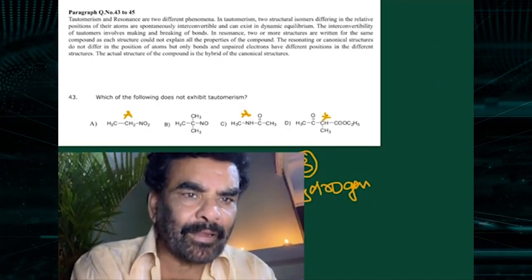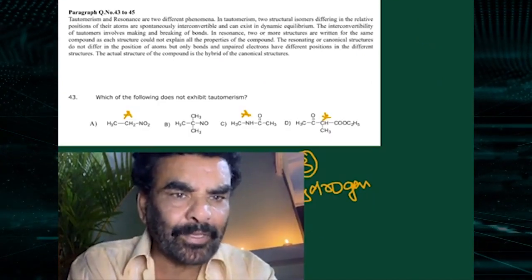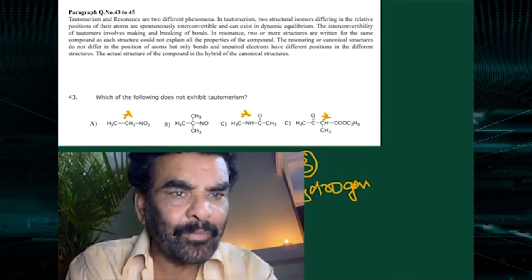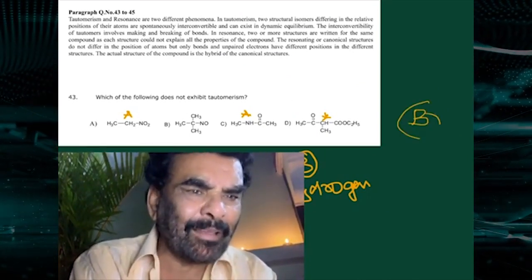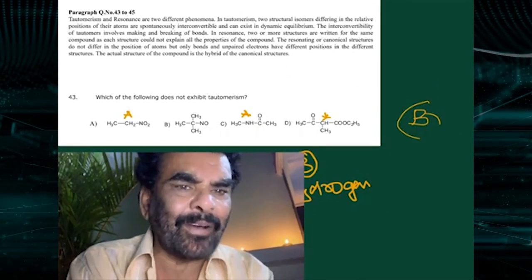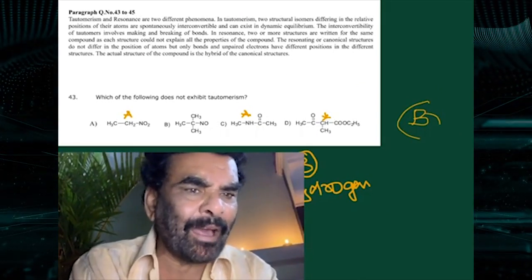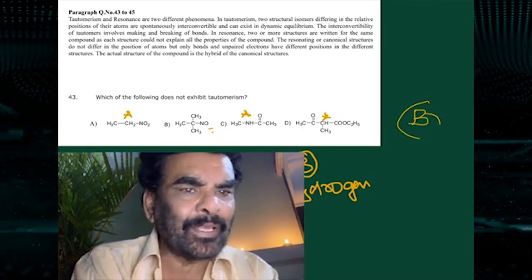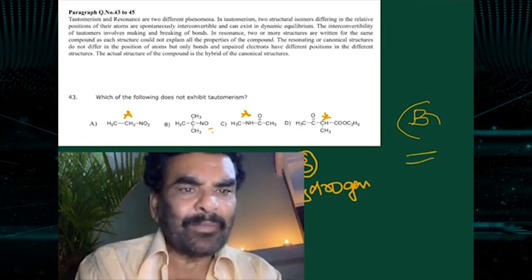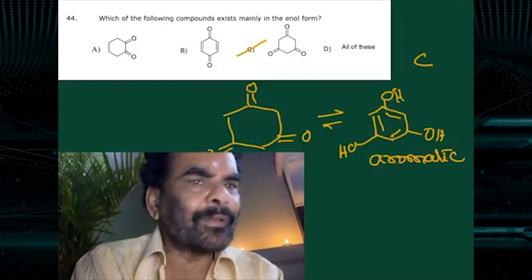Which of the following does not exhibit tautomerism? No alpha hydrogen. This is the nitroso compound. B is the option. In all other compounds except B, there is an alpha hydrogen. This is the minus M group. No alpha hydrogen, therefore in B it is not possible. It is the correct option.